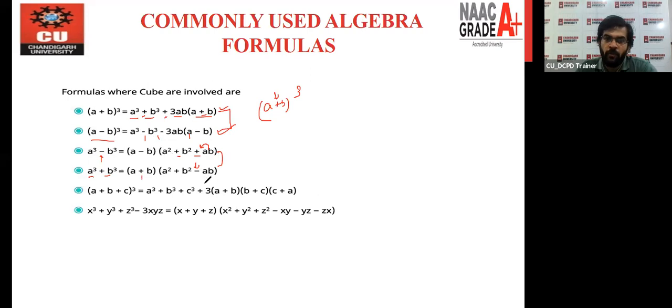These are again a pair of formulas, right? And we have the third one, a cube plus b cube plus c cube minus 3abc. So the formula is (a plus b plus c) bracket a square plus b square plus c square minus ab minus bc minus ca. All right.